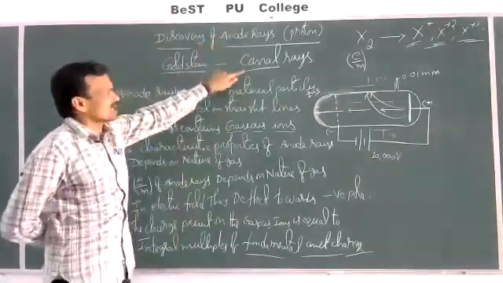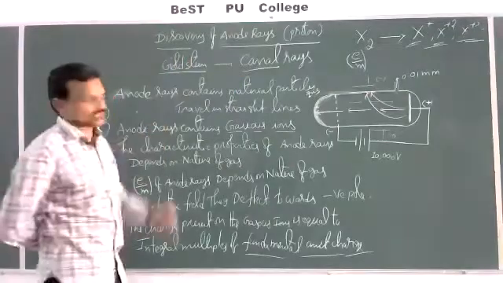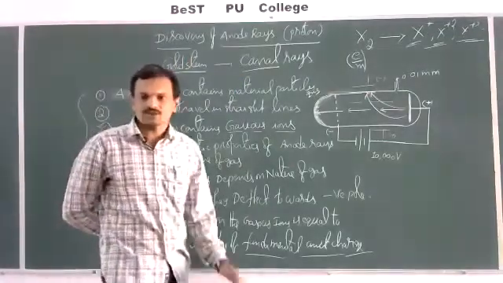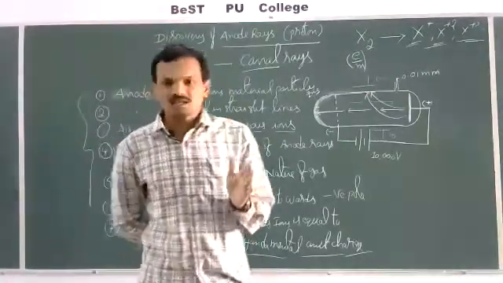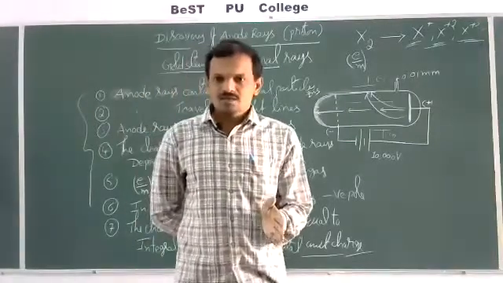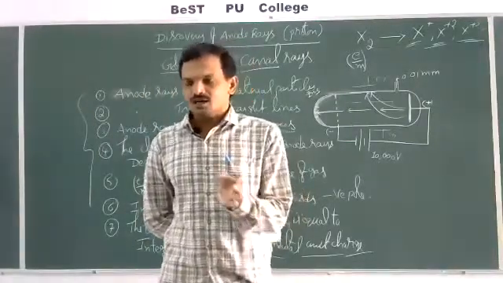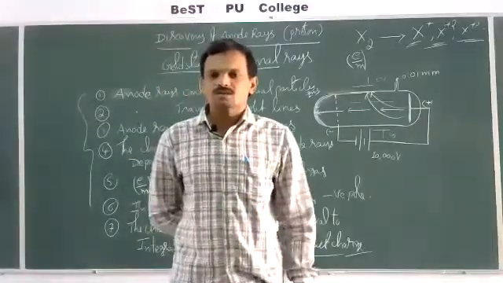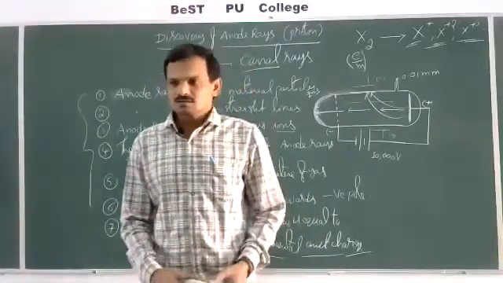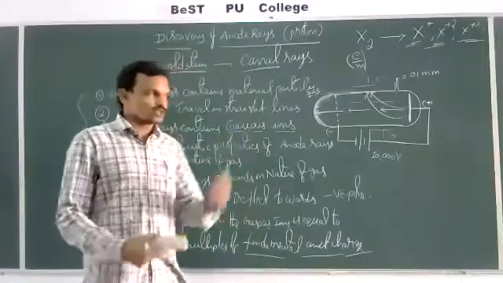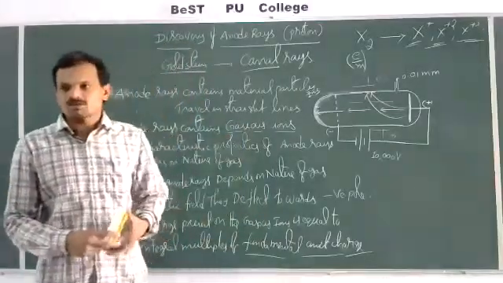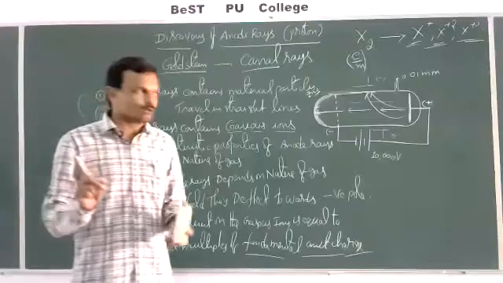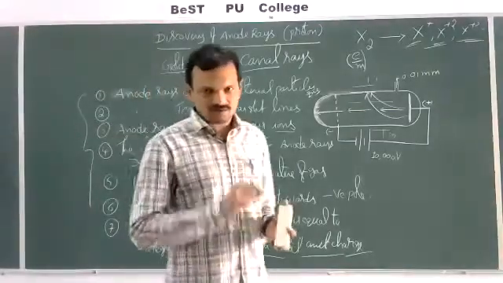Anode rays or canal rays were discovered by Goldstein based on the fact that an atom is electrically neutral. Since J.J. Thomson had discovered cathode rays, which consist of negatively charged particles called electrons, Goldstein assumed that there must be some positively charged particle whose charge must be equal to the charge of the electrons.